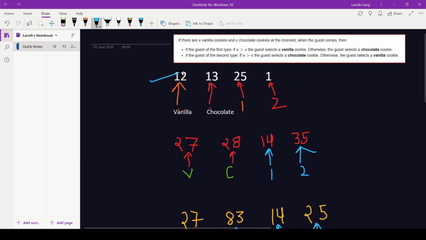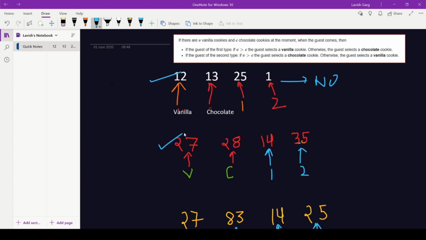Now let's take this first example. Here the total number of cookies is 12 plus 13, that is 25, and the total number of guests is 25 plus 1, that is 26. So there are not enough cookies to satisfy the demand of our guests, so our answer should be no.